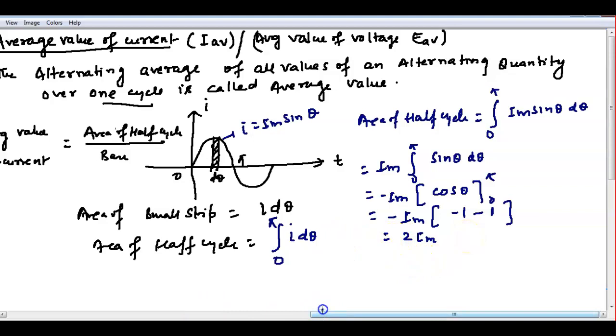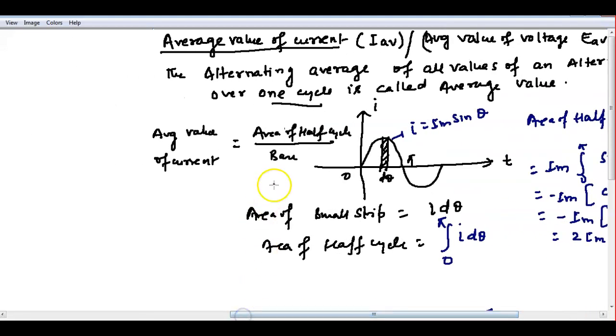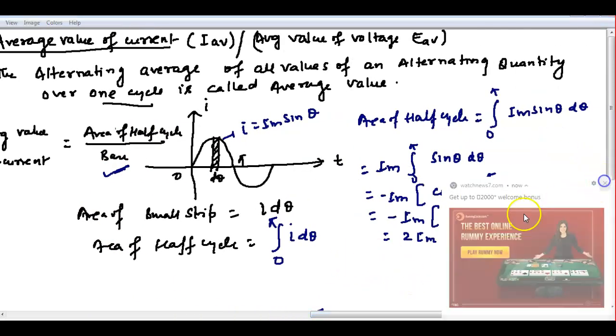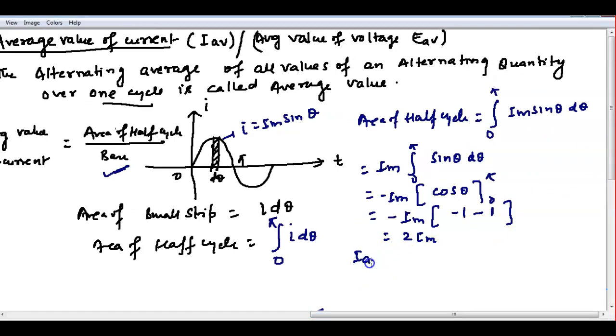If we substitute in the formula, area of half cycle by base, I average is equal to area of half cycle divided by base.